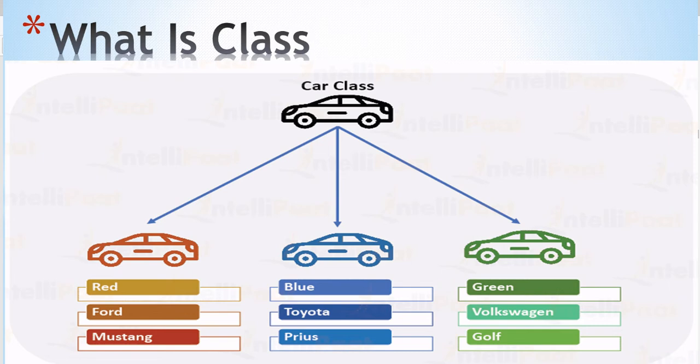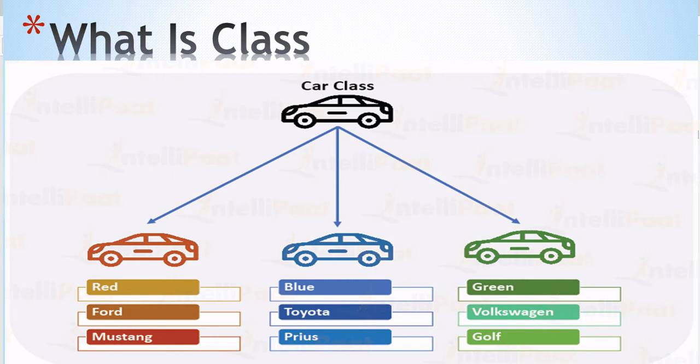Then we implement it and actually create that car, that means an object. That actual car occupies memory and parking space, but a car drawn on paper does not occupy memory. Once we finish our car design, we can create many cars.